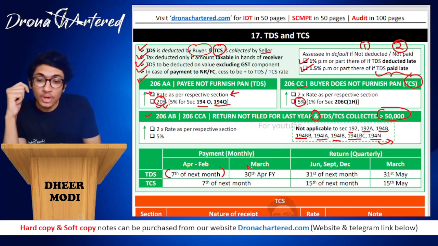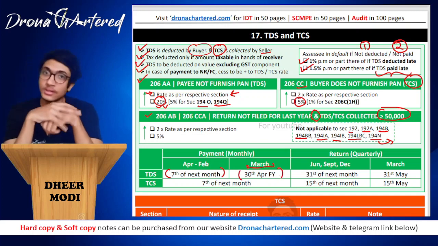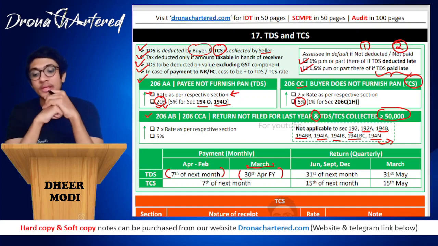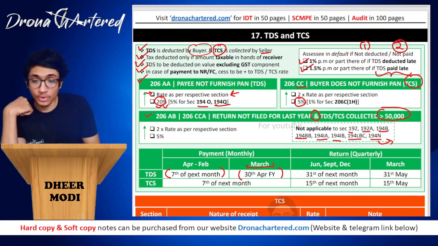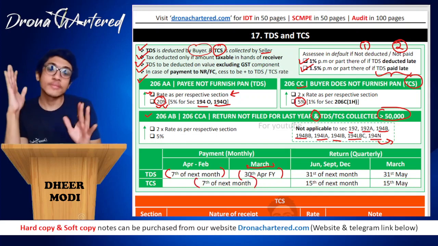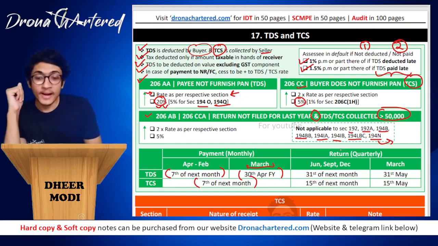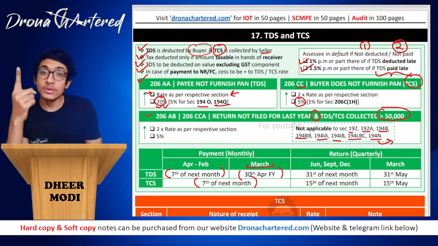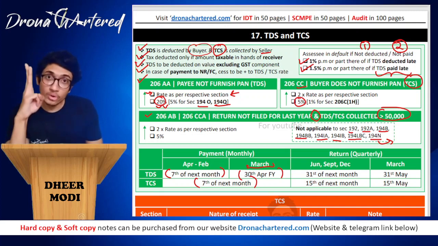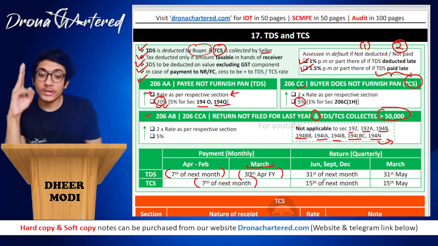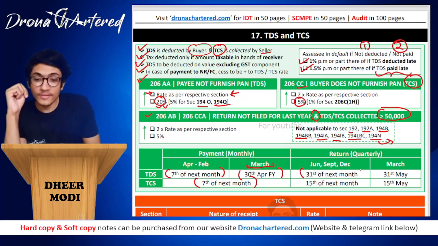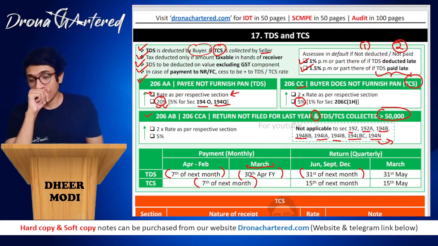For March, only for the month of March, it is 30th April of the financial year. Okay, so instead of 7th April, it is basically 30th April. Okay, so this was your TDS. Now TCS is your 7th of next month. That is when you have to make the payment to the government, and return has to be filed quarterly. So for the quarters ending June, September, December, that is April, May, June, July, August, September, October, November, December, for these three quarter endings, it is 31st of next month. You have to file a return.